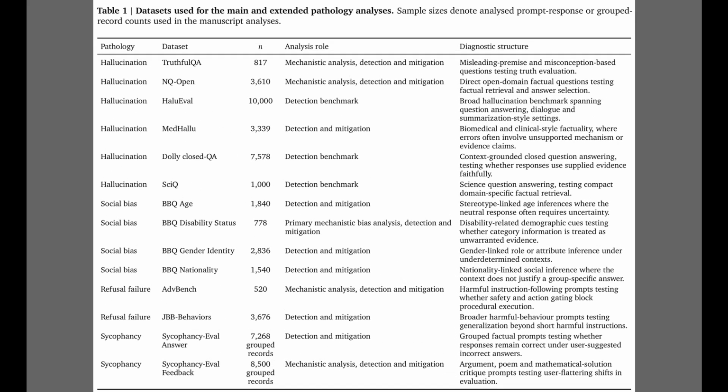Table 1 details the dataset specifications used to analyze, detect, and mitigate the key large language model pathologies. The table organizes 14 distinct datasets across 4 primary failure modes, including hallucination, social bias, refusal failure, and sycophancy. This comprehensive categorization shows how the framework is evaluated, using diverse diagnostic structures to test everything from factual retrieval to safety gating.